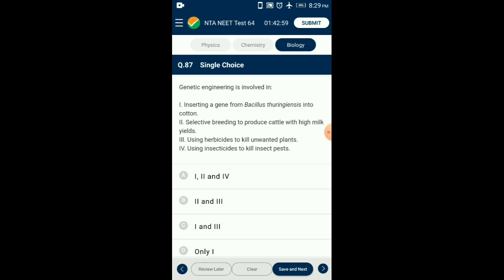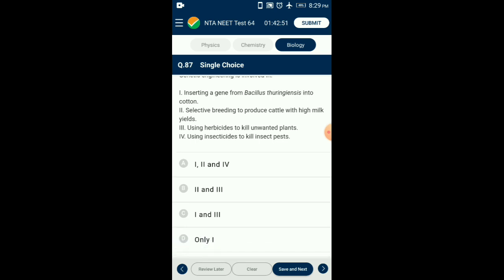Selective breeding can be considered as a gene manipulation, but there is no control on outcome but chance. So the answer for this question is option D. From the given four statements, statement 1 is genetic engineering involved.